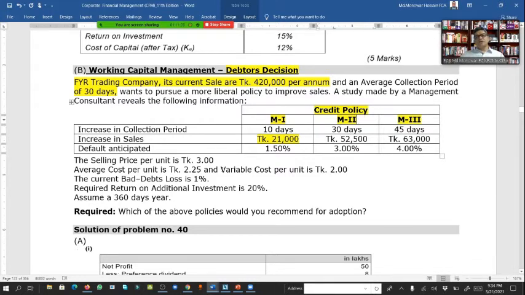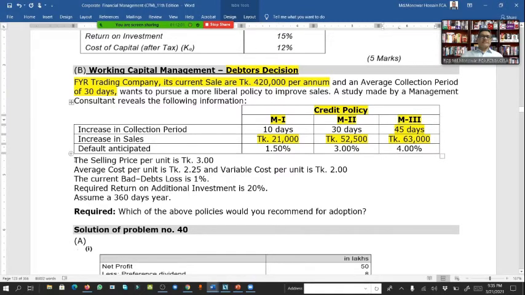Policy 2, if the period increases by 30 days instead of 10 days, then sales increase by 52,500 and default also increases to 3%. And another pattern, if the collection period increases to 45 days, then sales increase by 63,000 and default also increases